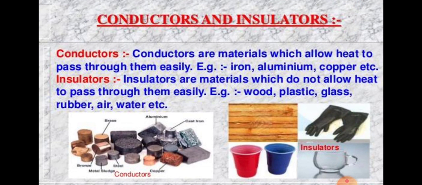Okay, now about conductors and insulators. You have learned these words in your previous class also. Conductors are the materials which allow heat to pass through them very easily. These are good conductors of heat. Iron, aluminium, copper are metals through which heat easily passes, so all these metals are good conductors of heat.